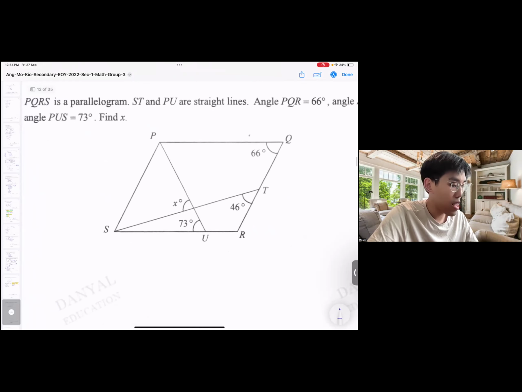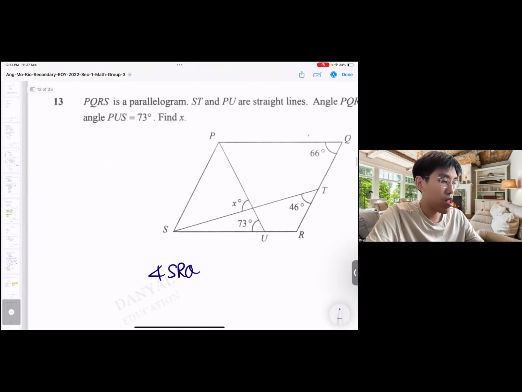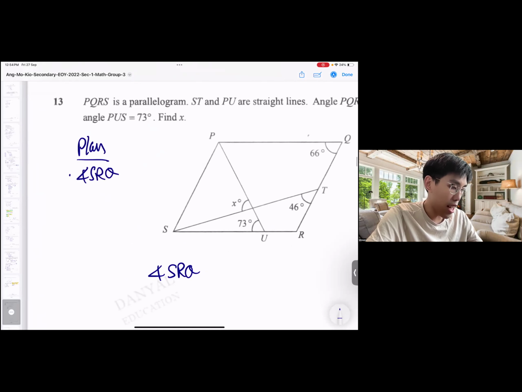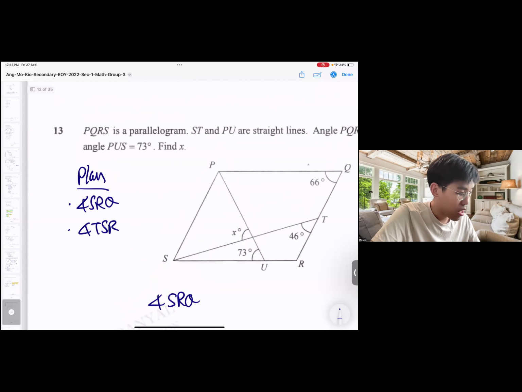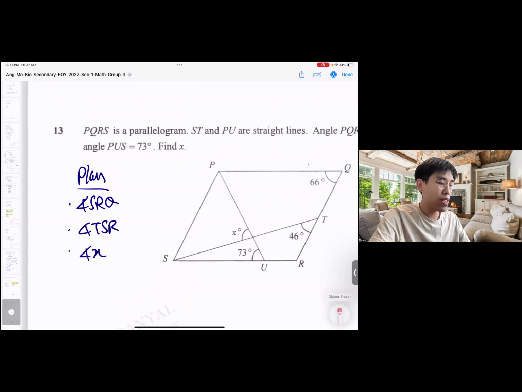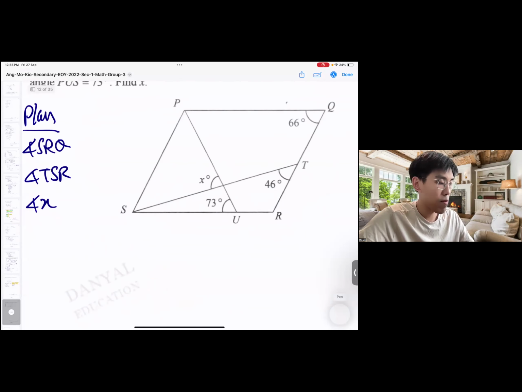All the better. Okay, so first of all, I can find angle SRQ. And using SRQ, I can also find PSR. There are many ways you can find this, I use the simpler one. And when I find TSR, I can find X. So it's a 3-step process. Okay, let's follow this.